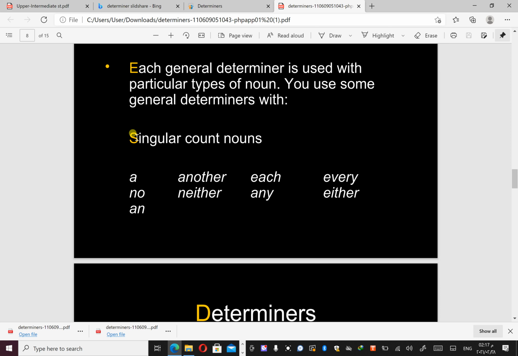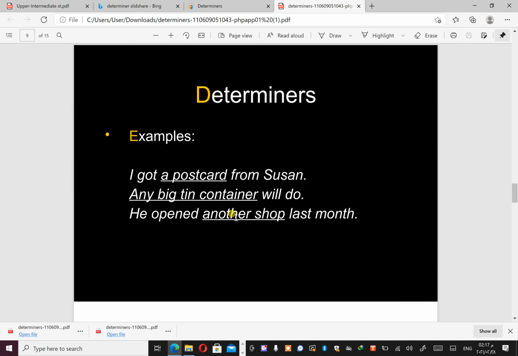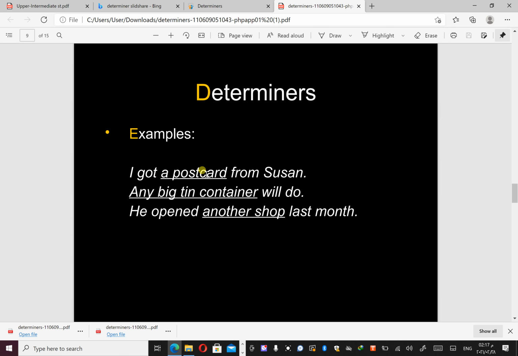So when I have singular count nouns, I can use these. Okay, for example, I got a postcard from Susan. Postcard is singular and also a count noun.